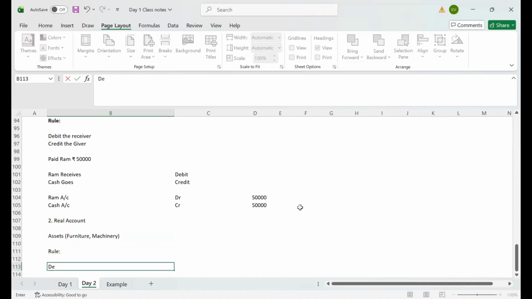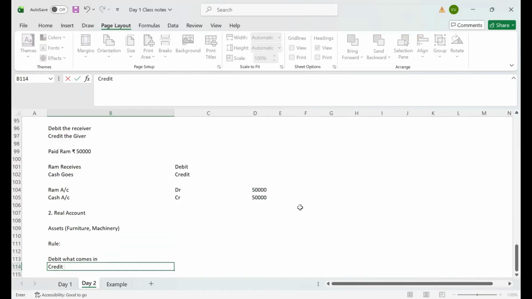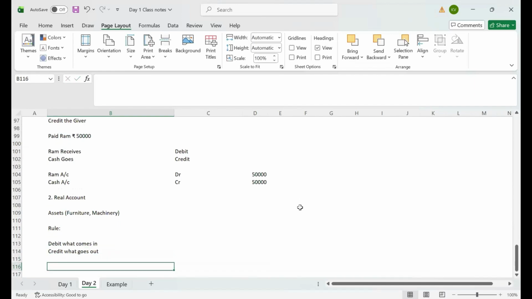It says debit what comes in, credit what goes out. Okay, let me give you an example.